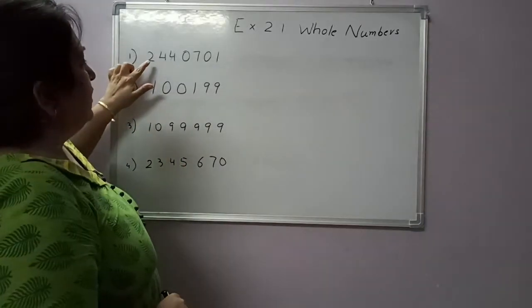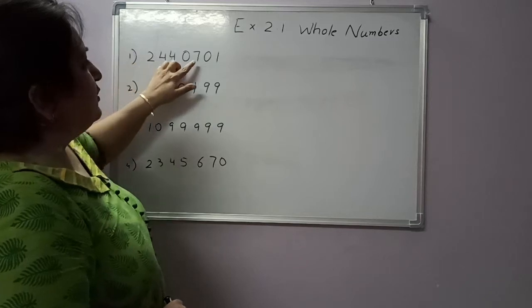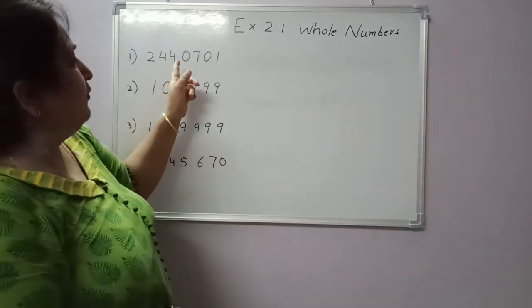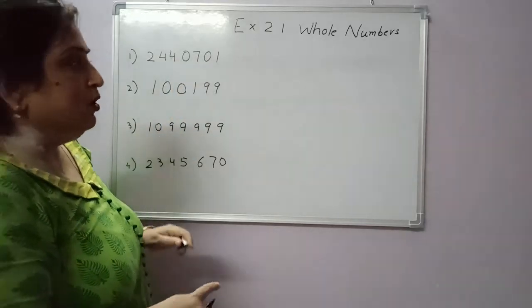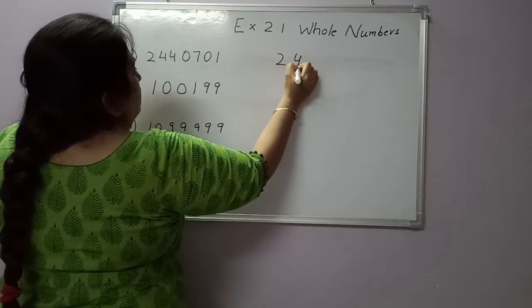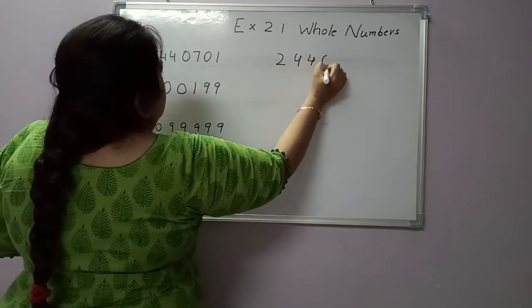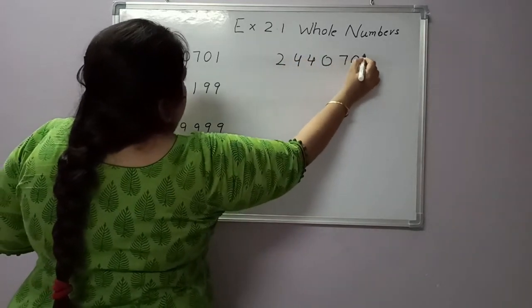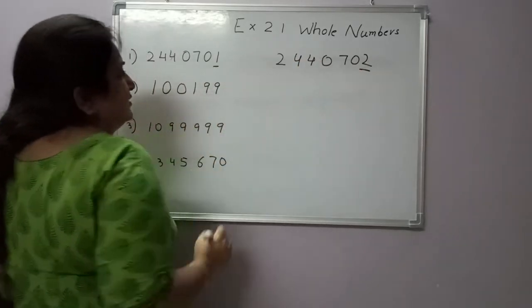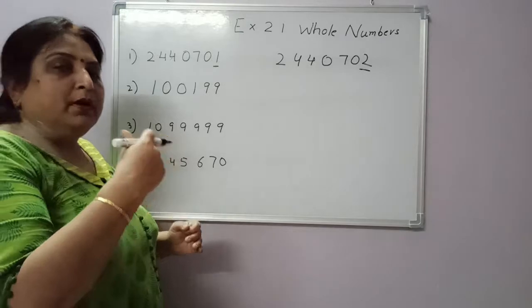See, 2440701. The next number would be 2440702. Successor is 2440702. One step, one number ahead.